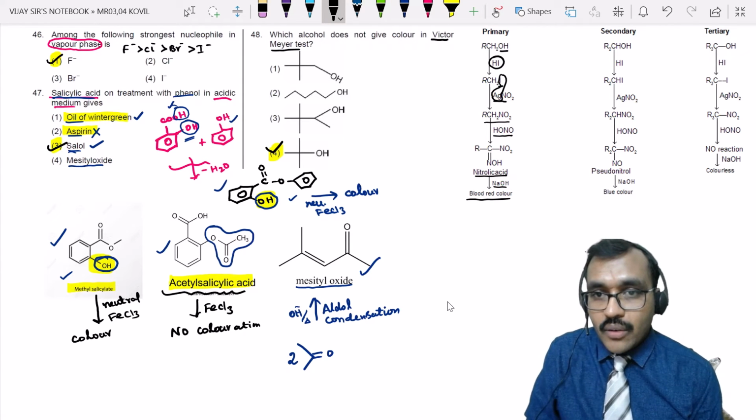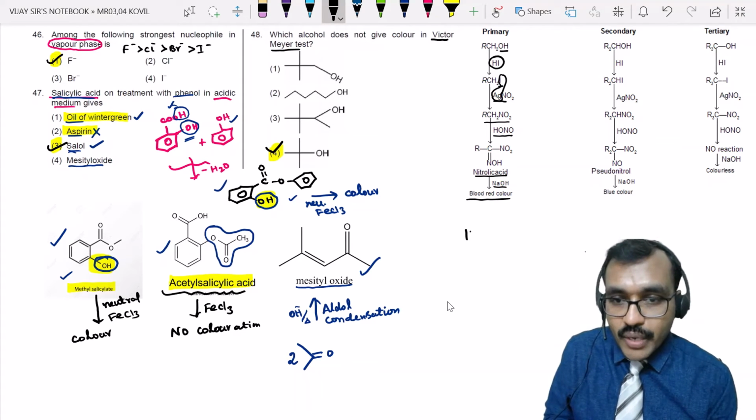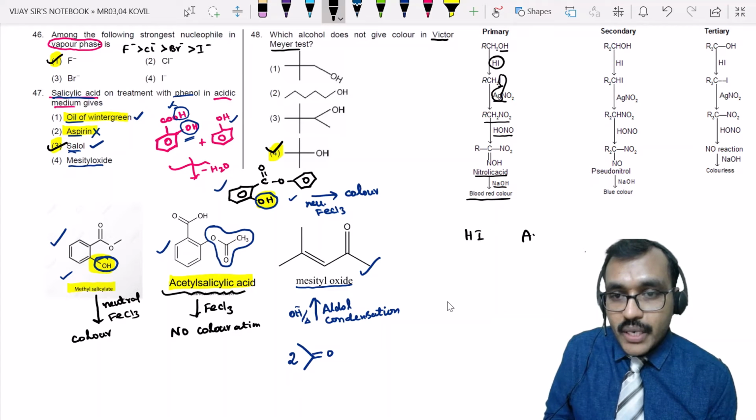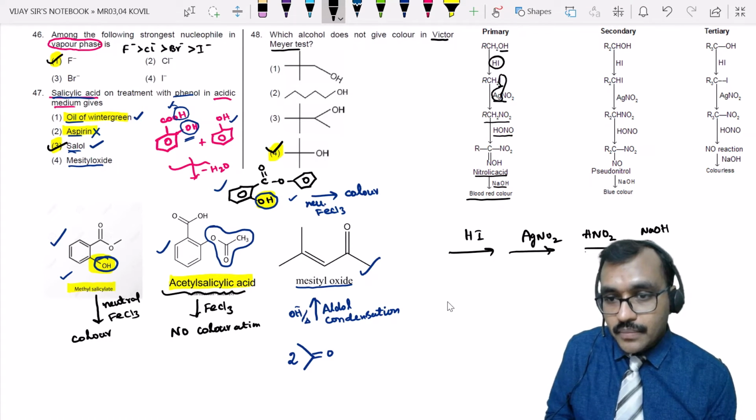Nitrolic acid in the presence of base gives blood red coloration in the case of primary alcohols. If it is a secondary alcohol, the same reagents. So in the first step we need to add HI. In the second step we add AgNO2. In the third step we add HNO2. In the fourth step you add base. Right? In 4 steps we are going to test.